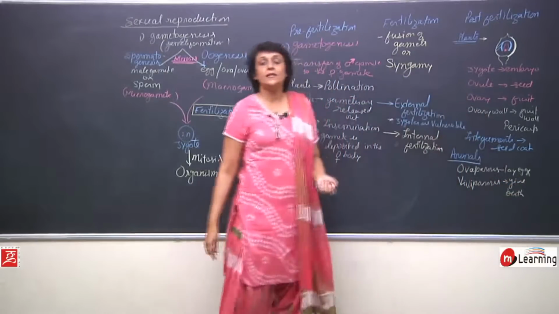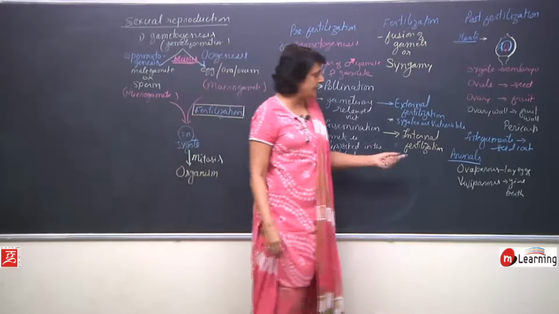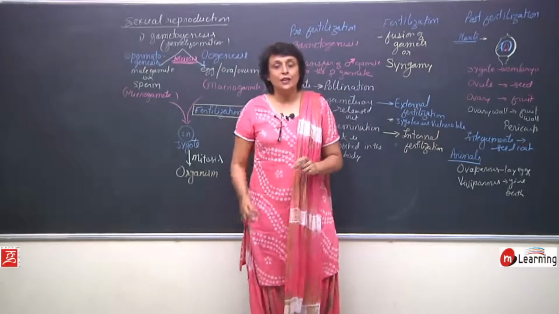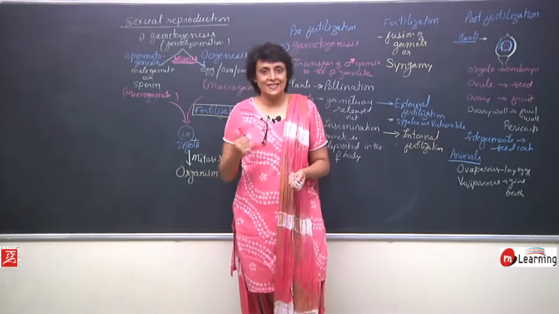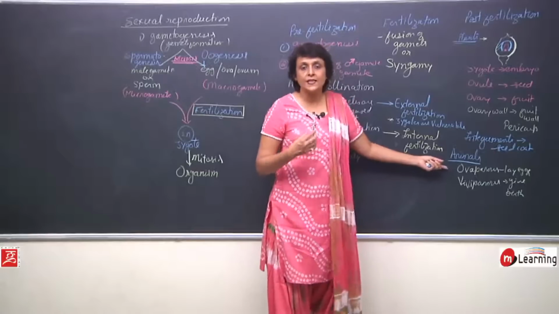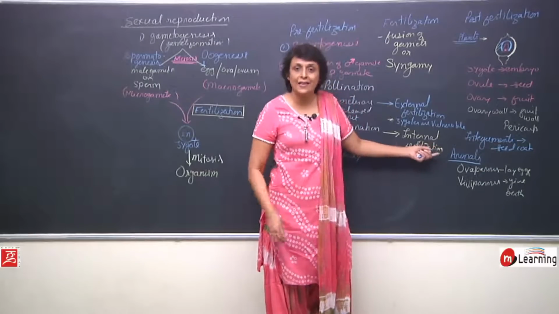So, if the eggs are to be laid, there should be sufficient quantity of yolk inside it. If the yolk quantity is not sufficient, then during metamorphosis we would see some intermediate stages. For example, in butterflies, from the egg what hatches is known as a larval stage, which we call caterpillar.